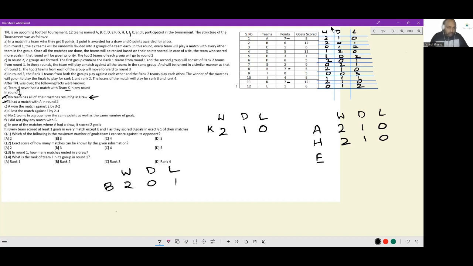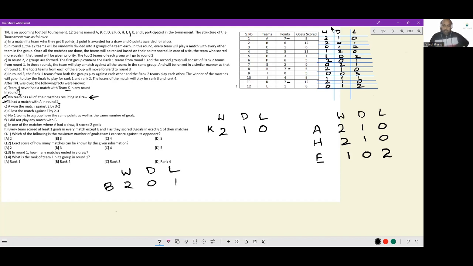We had a match with A in round 2. This point is specially stated. Otherwise, these insights are related to round 1. So A won a match against E by 3-2. So E is here. If E is here, he had 1 win, 0 draws, and 2 losses.